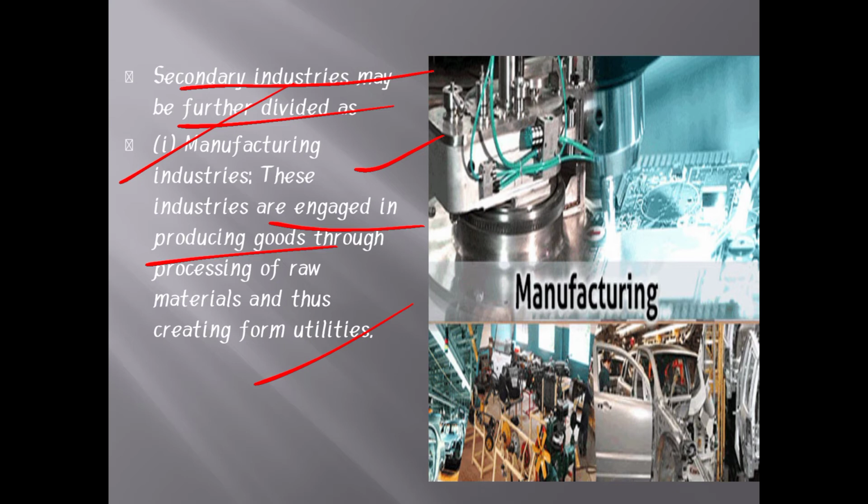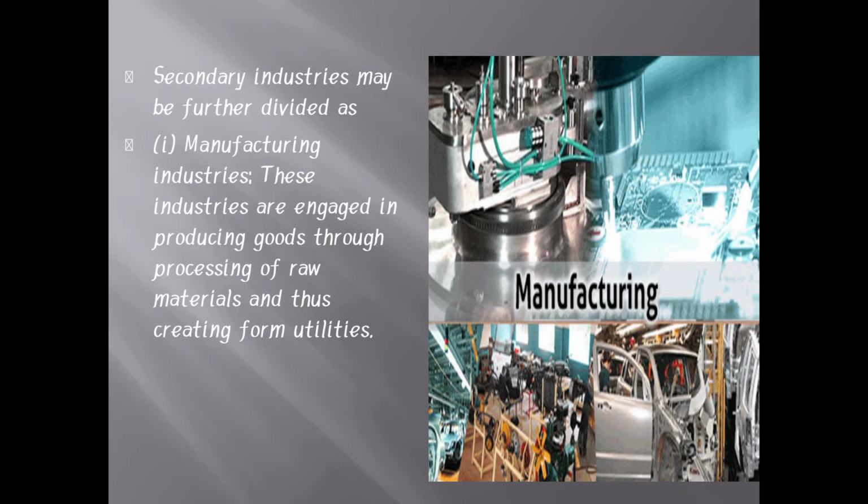Manufacturing industries are creating utility. They use machines, and through that they produce the goods. That's called the manufacturing industries.